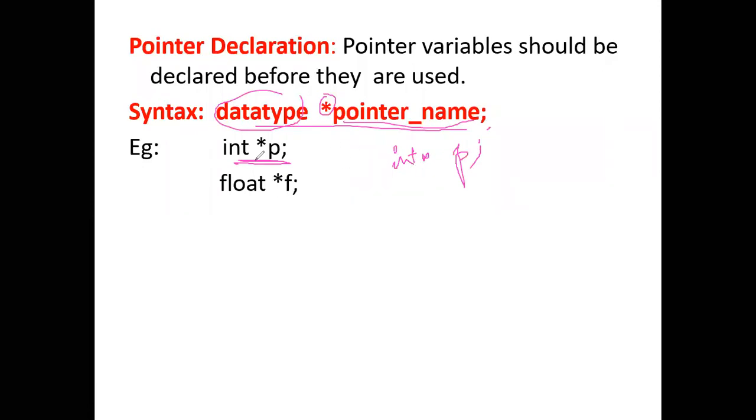The star can come immediately after the data type or precede the pointer name. This is one way and this is another way of declaring the pointer. Here we are declaring an integer pointer. This is one more example showing the declaration of a float pointer.